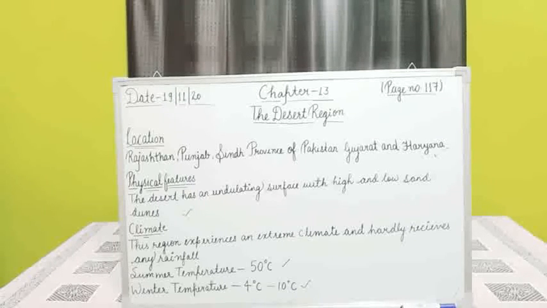During winters, the temperature is quite the opposite of this. Temperature in winters is from 4 degrees Celsius to 10 degrees Celsius. January is the coldest month of the year.